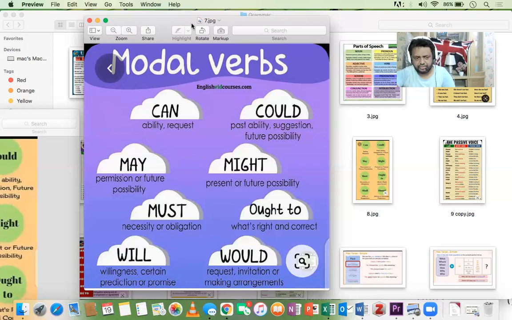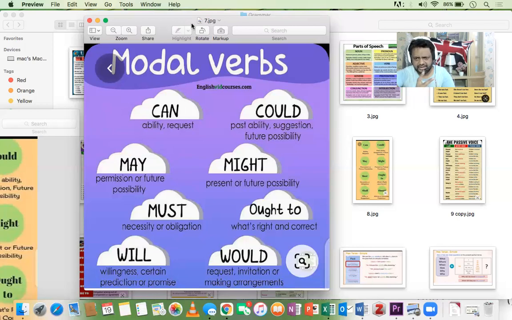Then the third one we got is may. May can be used for only two purposes. The first one is permission, and I would say it's more polite than can for permission or request. May I come in? May I talk to you for a while? May I sit with you? May I join you? May I use your mobile phone charger? So it's basically a permission or a request, but more polite than can.